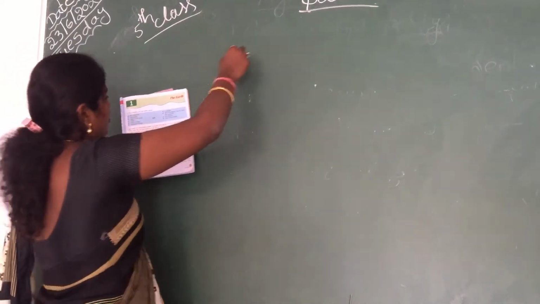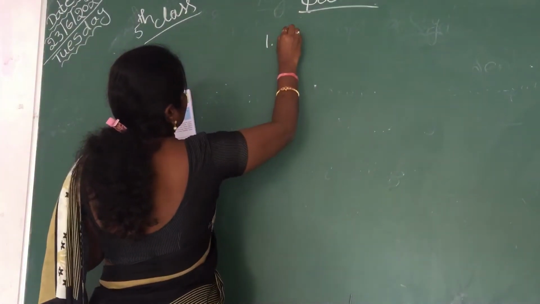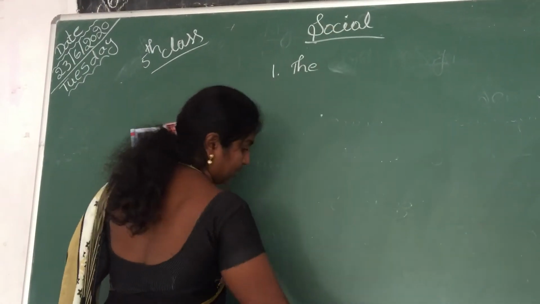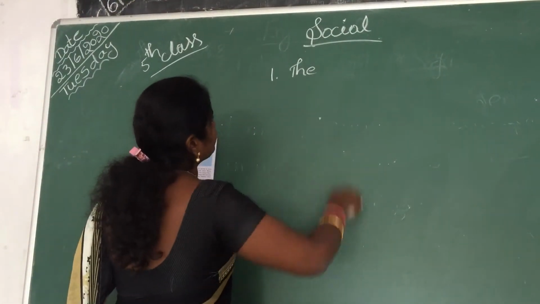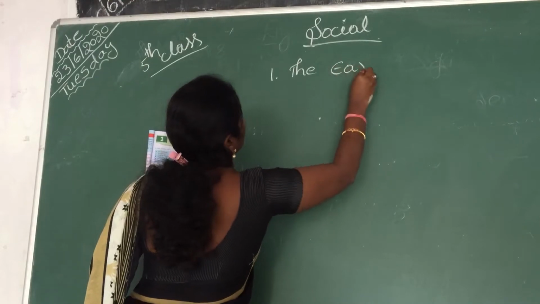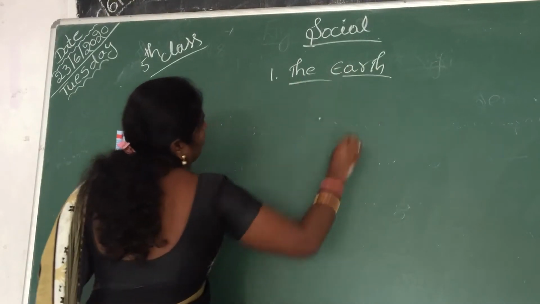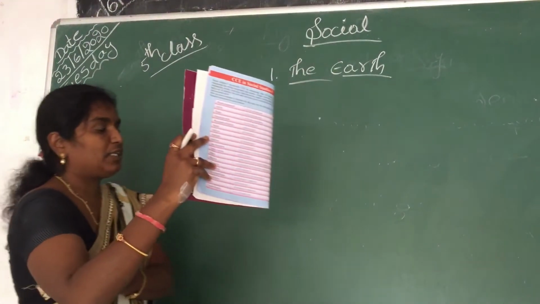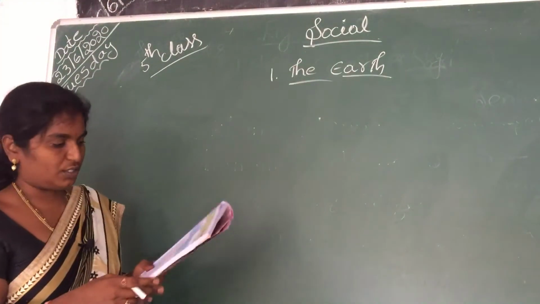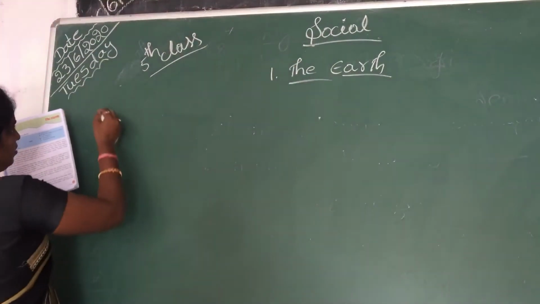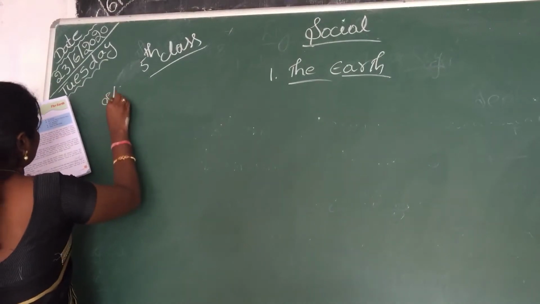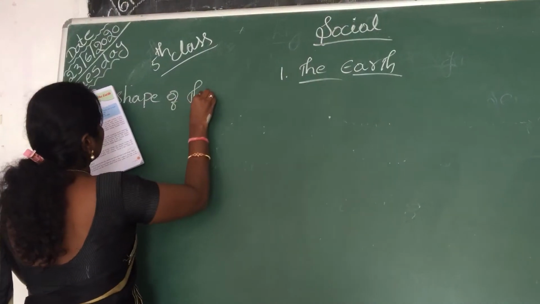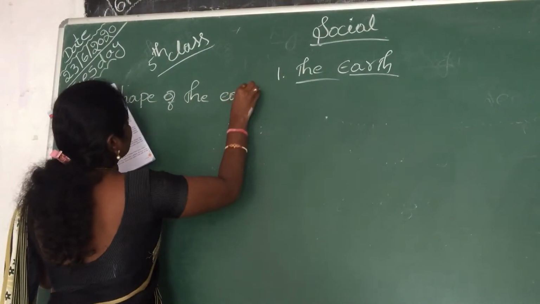Today, 5th class social. First lesson, the earth. In the previous class I explained about earth, continents and oceans. Now I am going to explain about the shape of the earth.